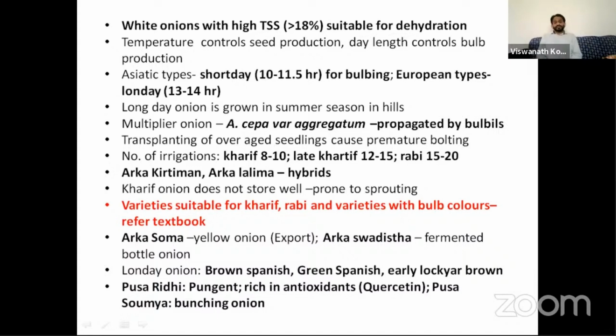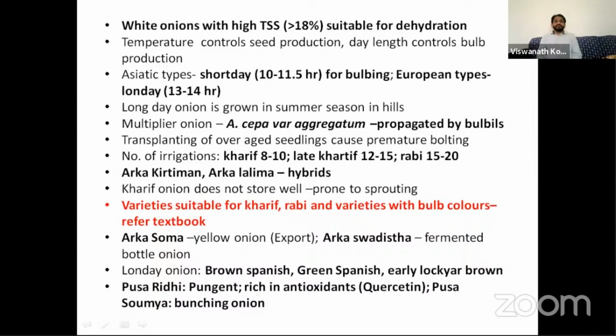So in the seed production of onion, temperature is very important for bolting and flowering. In case of bulb production, day length is very important. The Asiatic types are short day for bulb production, that is 10 to 11.5 hours, whereas European types are long day for bulb production, 13 to 14 hours. This is also very important.